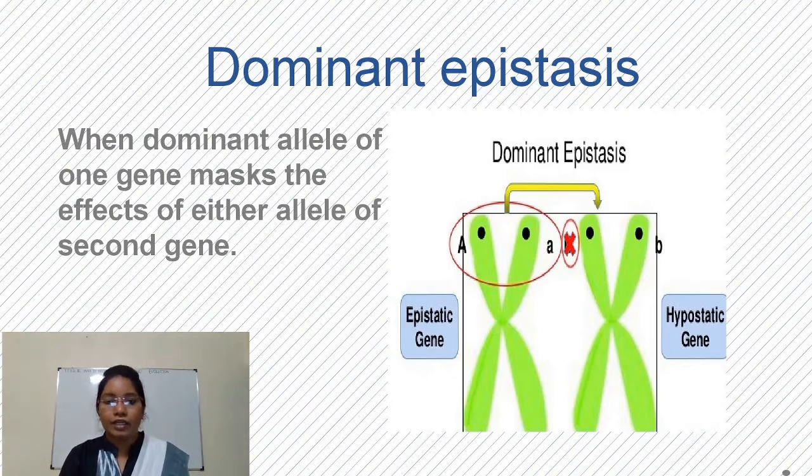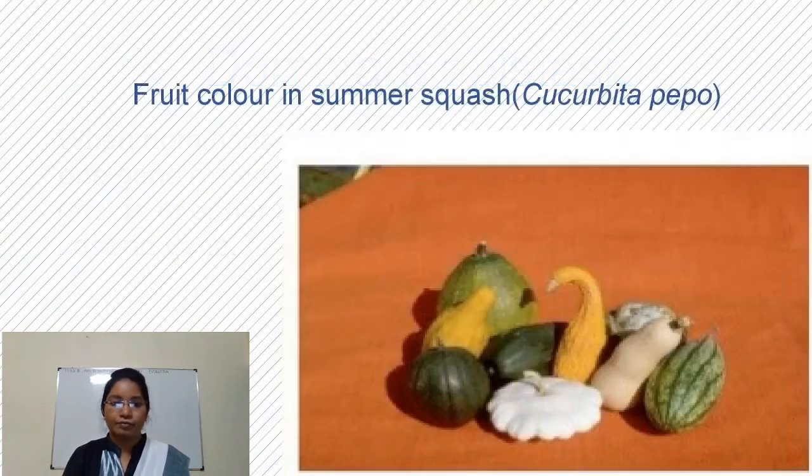In this figure, between A gene and B gene, A gene is dominant and it suppresses expression of B. So dominant gene A is epistatic gene and B is called as hypostatic gene, and this type of interaction is dominant epistatic interaction.